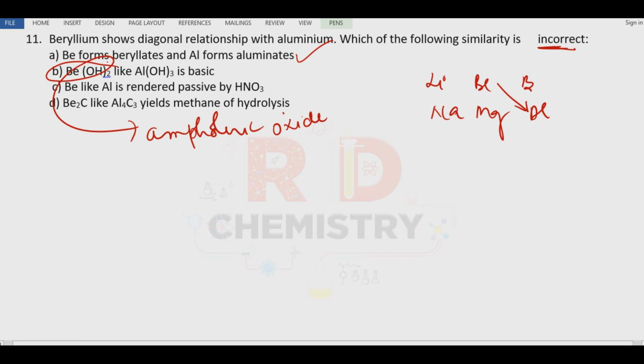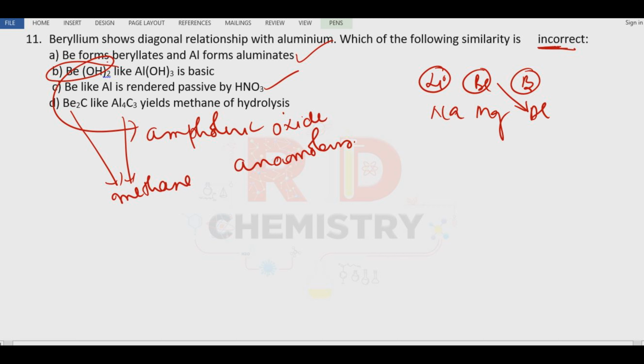Also remember, the first element in any group always shows anomalous property. So the answer is B here. Beryllium, like aluminium, is rendered passive by nitric acid, which is also correct. Beryllium carbide and aluminium carbide both give rise to methane, which is correct. So the answer is option number B, the incorrect statement.